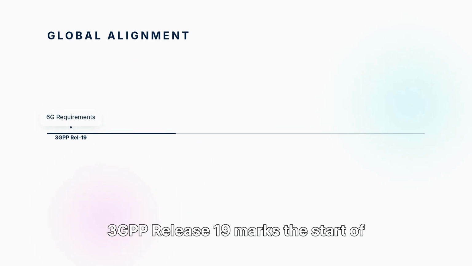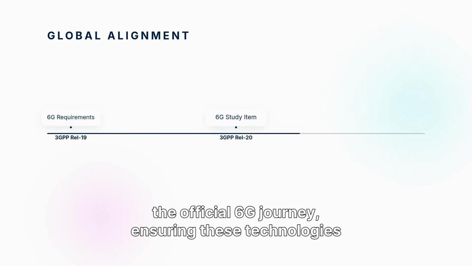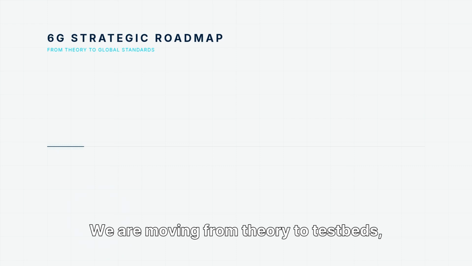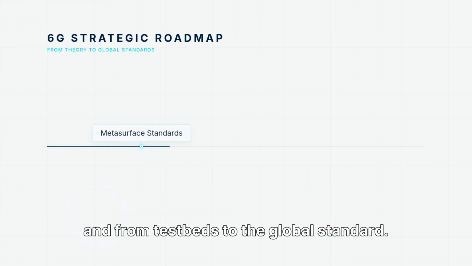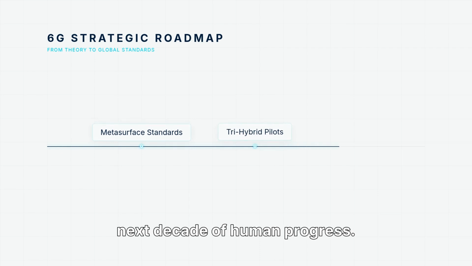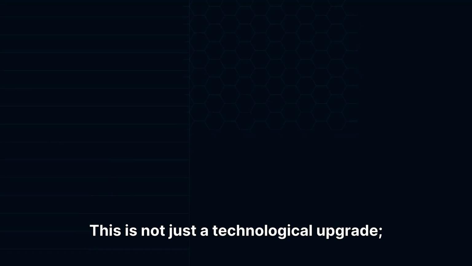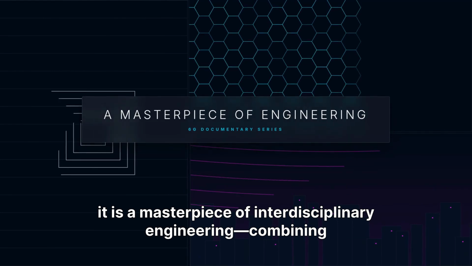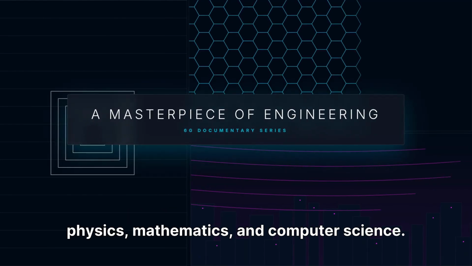3GPP Release 19 marks the start of the official 6G journey, ensuring these technologies are globally aligned and interoperable. The roadmap is clear. We are moving from theory to testbeds, and from testbeds to the global standard. The transition to 6G will redefine the next decade of human progress. This is not just a technological upgrade, it is a masterpiece of interdisciplinary engineering, combining physics, mathematics, and computer science.